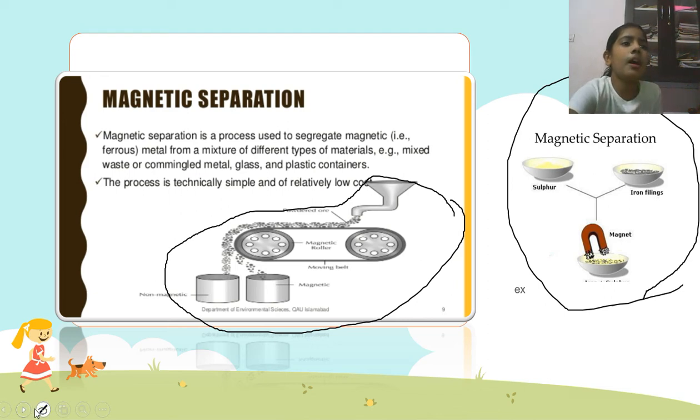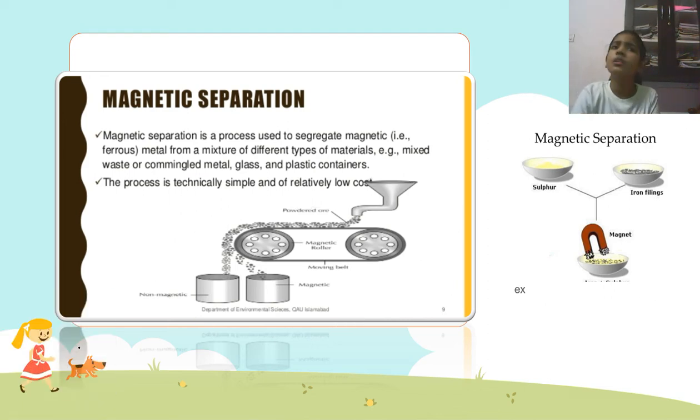Now I hope that you all have magnets at your home. If not, when you have one, you can try this. It is an example of magnetic separation, which you will learn when you go to higher classes. Magnetic separation is a process used to separate magnetic metal from a mixture of different kinds of metal, mixed waste, or combined metal, glass, or plastic containers. The best way is to take sulfur, or you can take salt. This is a solid powder mixture.